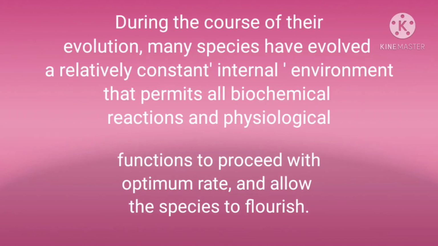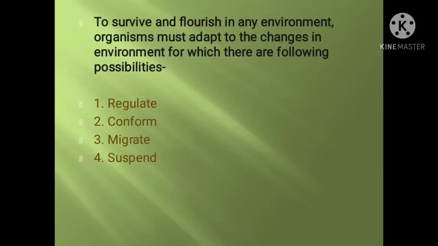Organisms try to maintain the constancy of their internal environment, known as homeostasis, despite variation in the external environmental conditions. To survive and flourish, organisms must adapt, for which there are the following possibilities.